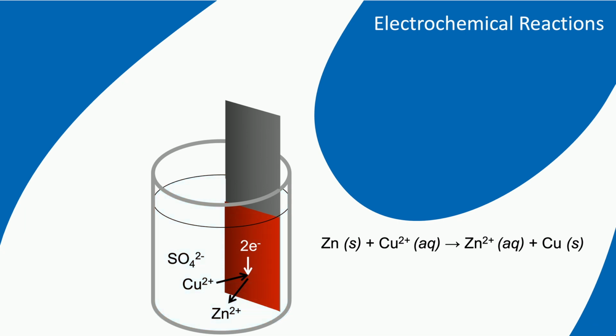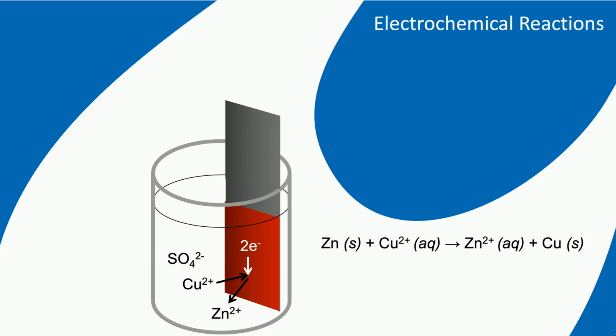Zinc donates electrons to copper ions, the Cu2+ ions, which after accepting them will deposit as copper metal on the zinc plate. Since copper has a reddish appearance, it is easy to see and to follow the reaction, and as long as there is zinc available, copper ions will be consumed.